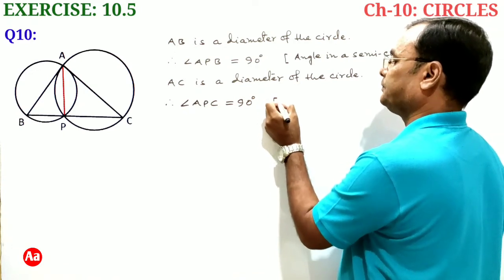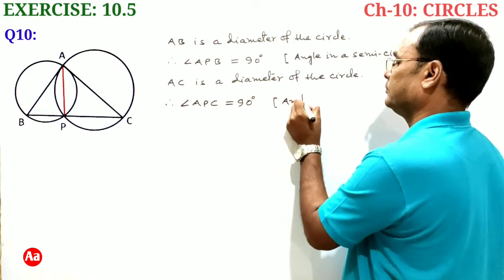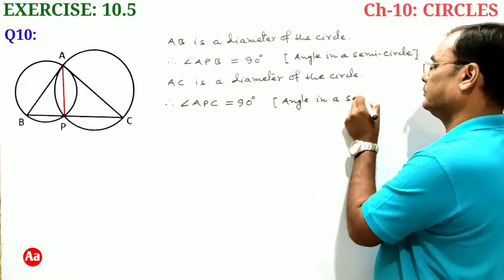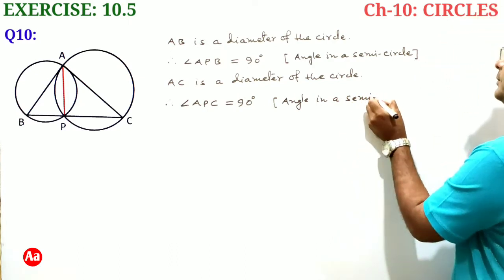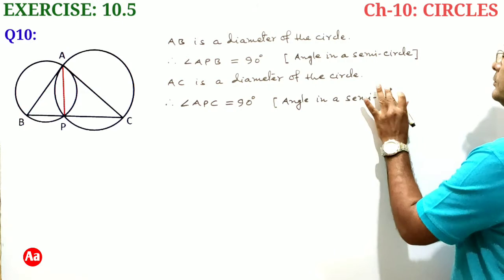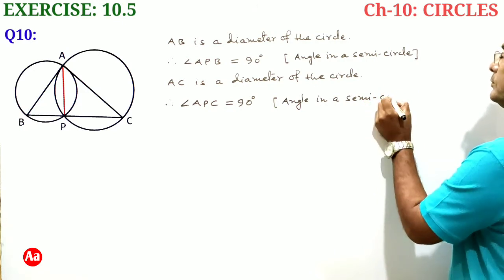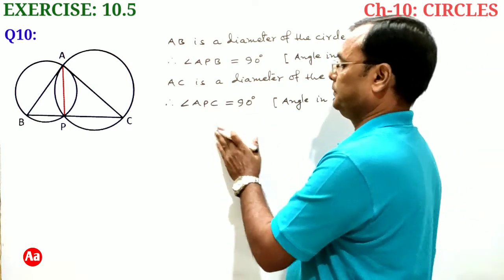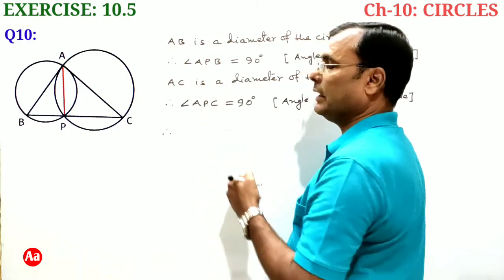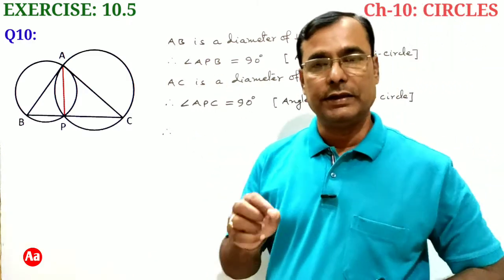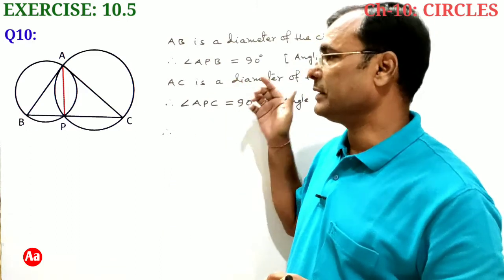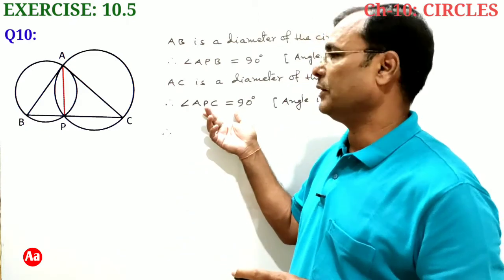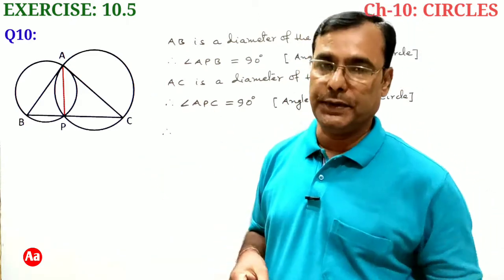Reason we can write, angle in semicircle is a right angle. Therefore see angle APB is equal to 90 degrees, angle being in semicircle, and angle APC also equal to 90 degrees because it's an angle in semicircle APC.